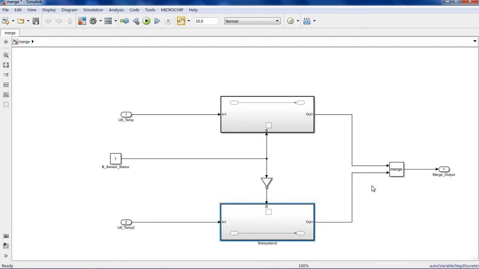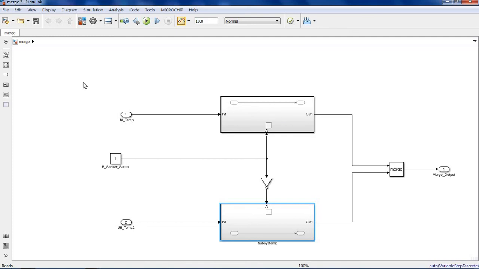If no subsystem is active, it takes the output of the last active, or recently active, subsystem. So remember, while using the merge block, two subsystems cannot be active at the same time.